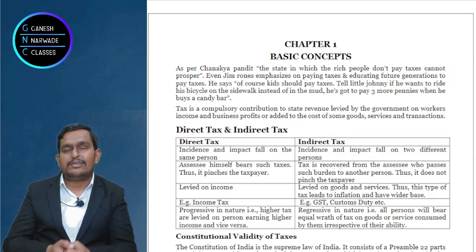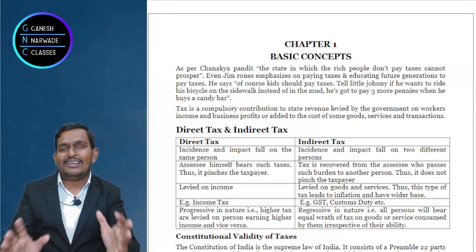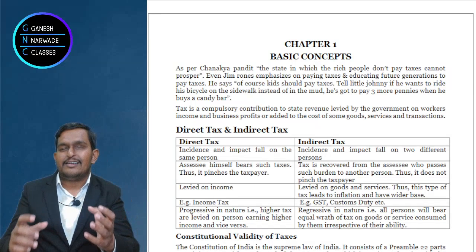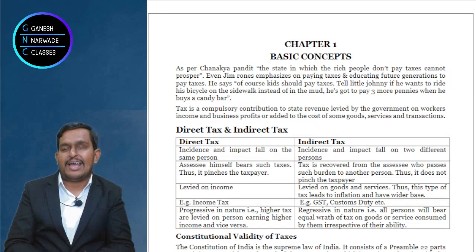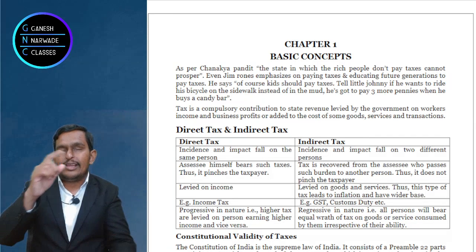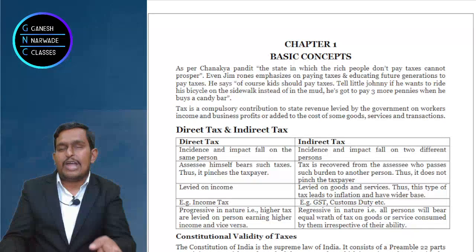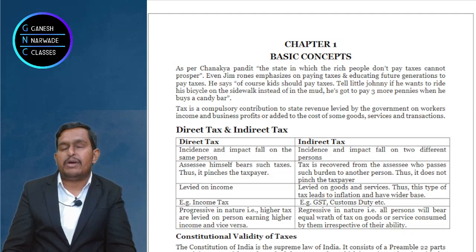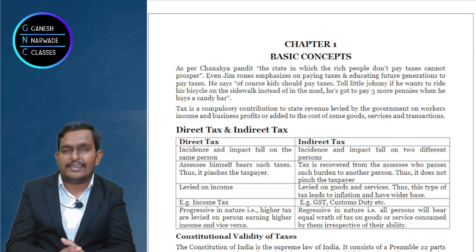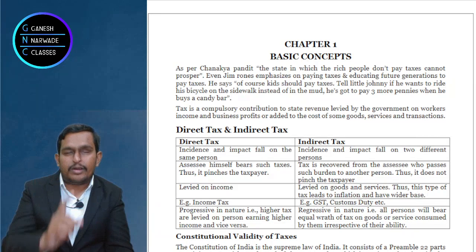Now when you are learning with me, can you do one thing? You also be like a small kid and shout with me certain things. Like I said, there are two types of taxes. So I said direct tax and indirect tax. Now you can see the screen, right? Along with me, you also shout the thing. That actually helps you to remember more. When all our senses are involved on a certain thing, then there is no doubt that it will be stored.